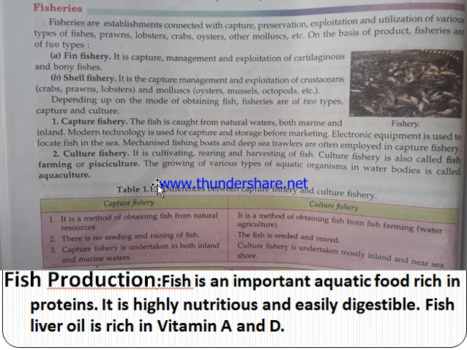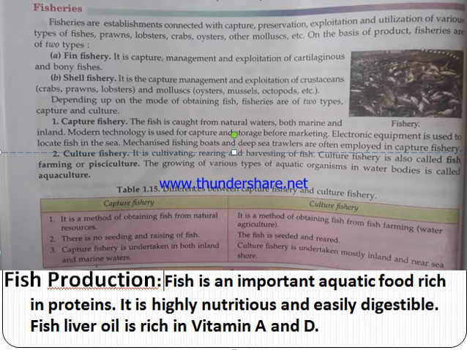Next we are going to discuss fisheries, fish production. Fish is an important aquatic food rich in proteins. It is highly nutritious and easily digestible. Fish liver oil is rich in vitamin A and vitamin D. Fisheries are establishments connected with capture, preservation, exploitation and utilization of fishes.